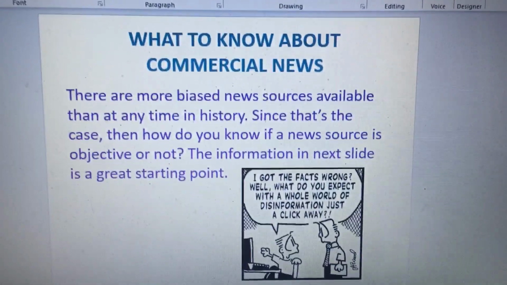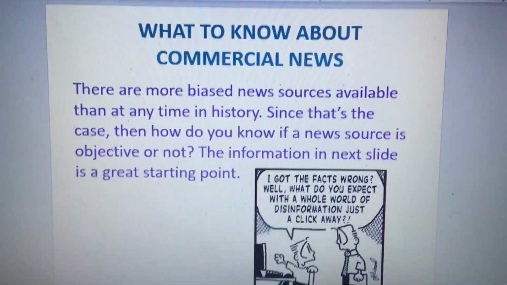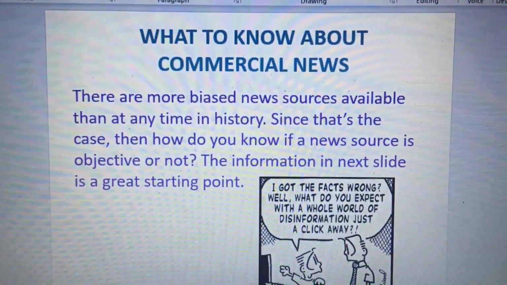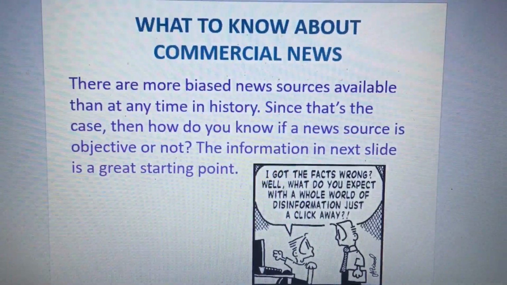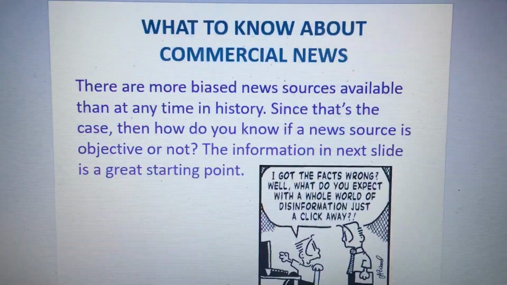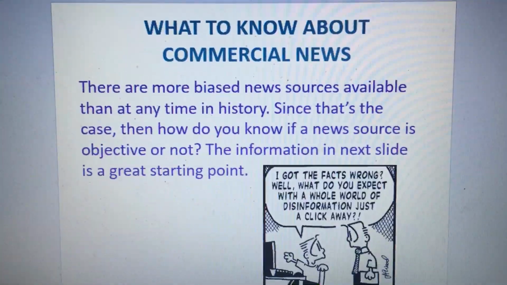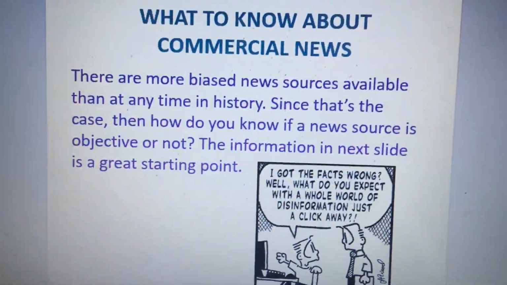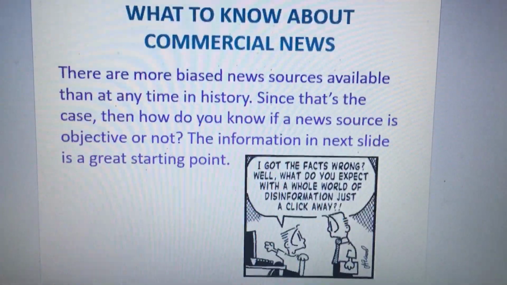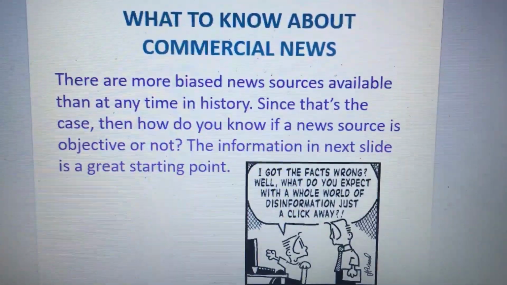This is part 2 of the Finding Internet Sources PowerPoint. What to know about commercial news. You hear varying stories about commercial news. Now, we know this. There are more biased sources that are available than at any time in history right now. Since that's the case, how do we know if any news source is objective or not? The information in the next slide is not necessarily the know-all to end-all, but it is a great starting point.